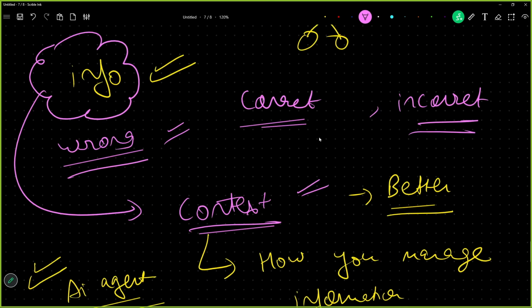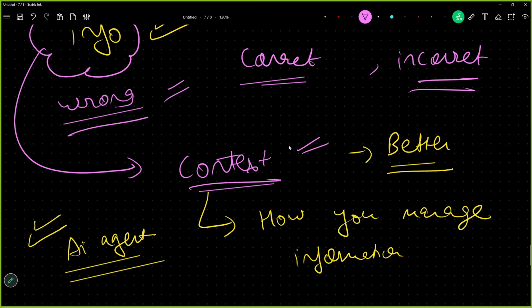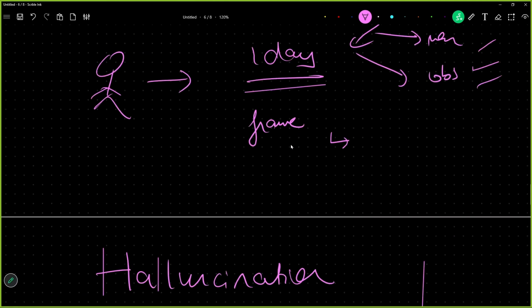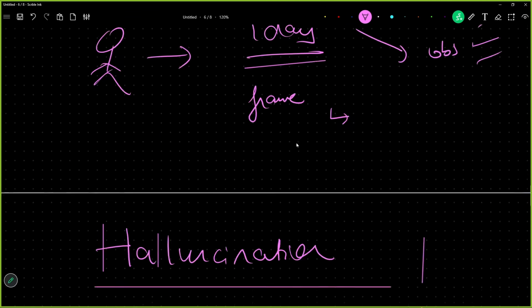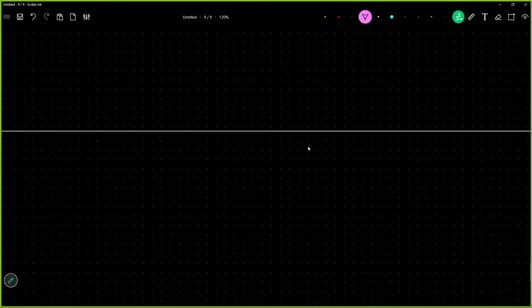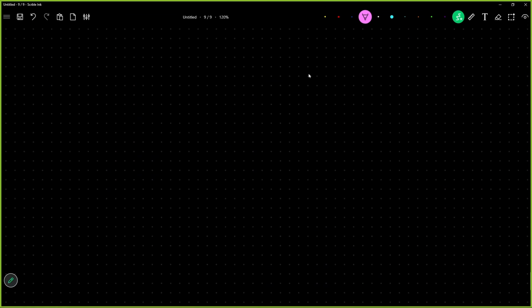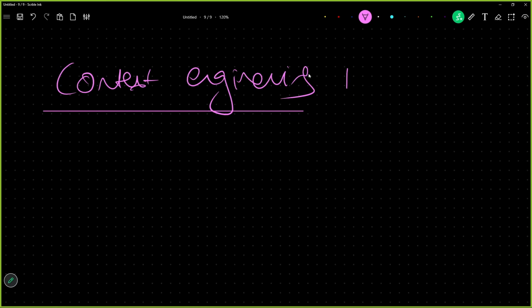One last time, how to manage the high information intensity, how to properly feed the correct information to your AI agent. And we program this while making your applications. That is why a word has been given to it, context engineering. This is the word we are talking about, context engineering.